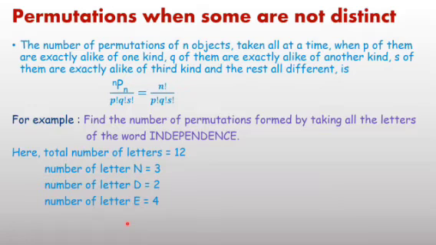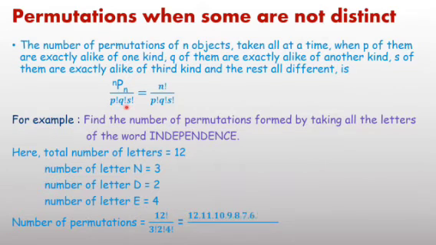Now the number of permutations, or number of words using all the letters, I hope all of you can solve. That is 12P12 upon factorial 3 into factorial 2 into factorial 4. And in place of 12P12 you can write factorial n, meaning factorial 12. Simplify, and you get the result. I hope this topic is clear: if some letters are repeated, this is the method by which you can solve. If all are different, then I have already covered it in the previous video, that is 12P5 or 12P12.